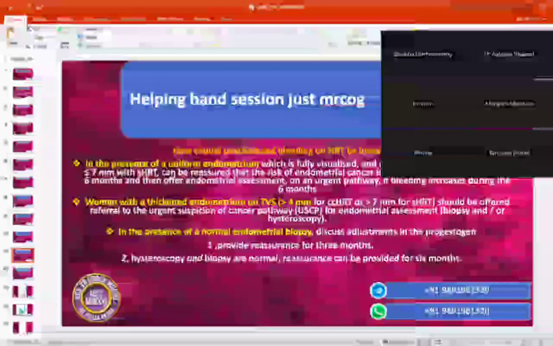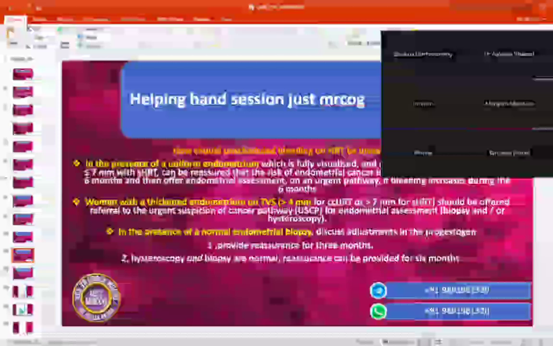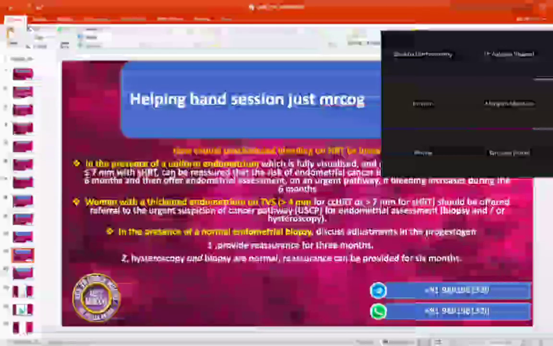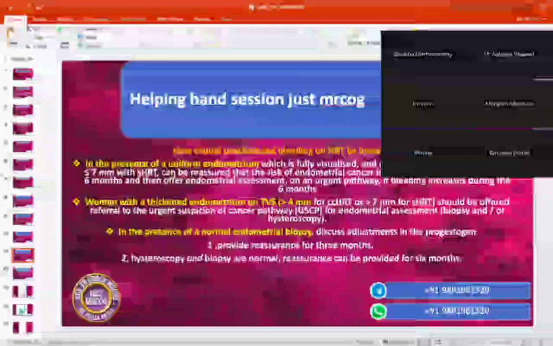As you are taking sequential HRT, having thickness of lining more than 7 mm is a risk factor. So we need to refer you to the expert team following the urgent suspicion of cancer pathway. They are going to check your lining by taking a sample, either blind, which we call a pipelle biopsy, or with camera testing. If your biopsy is normal, then we can do the adjustment. As we have performed pipelle biopsy or the blind biopsy, we can assure you for 3 months.